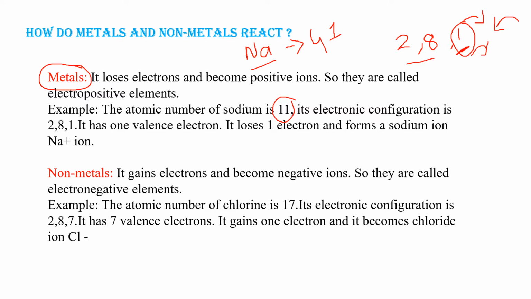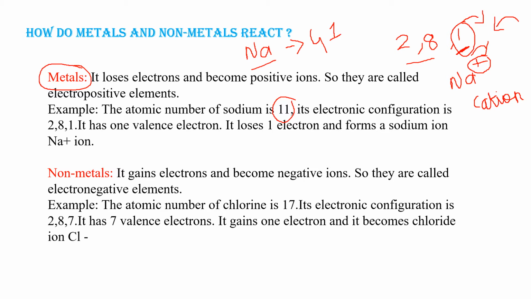So sodium, a metal, will tend to lose one electron and gain a positive charge. So it will become Na+. This positive ion is known as a cation. When metals tend to lose electrons, they become positive ions, and that is called a cation, and it forms the Na+ ion.